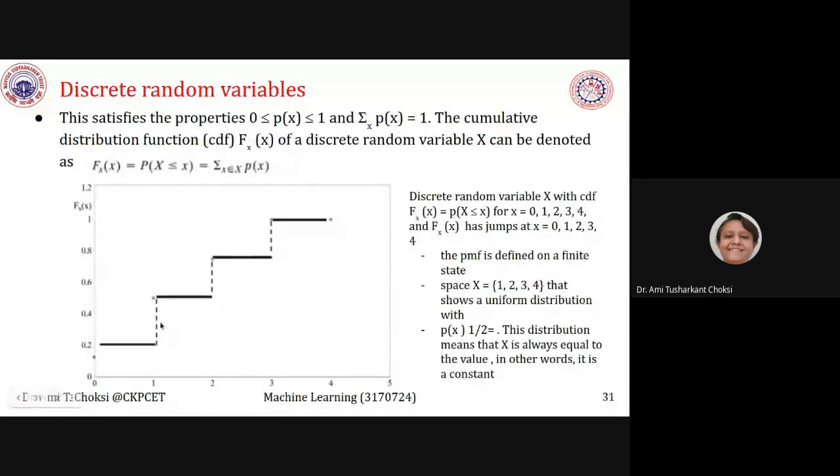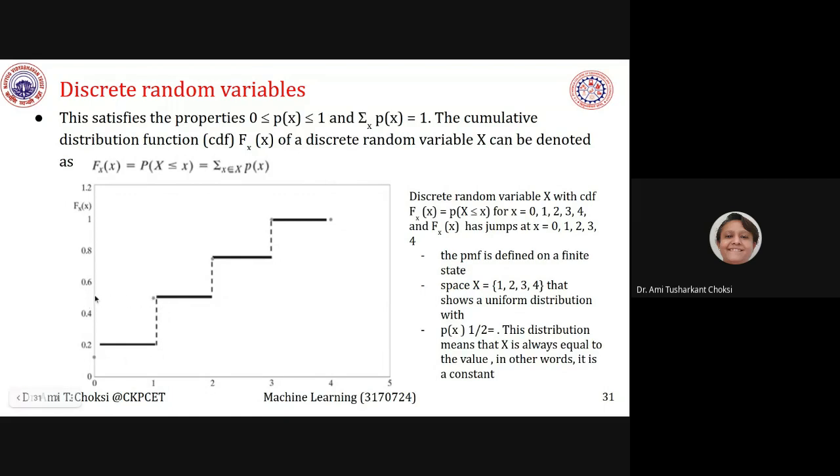Fine. We say that from 0 to 1, it is having the value 0.2. Then after it jumps and then it is having the value from 1 to 2, something like 0.5, right?